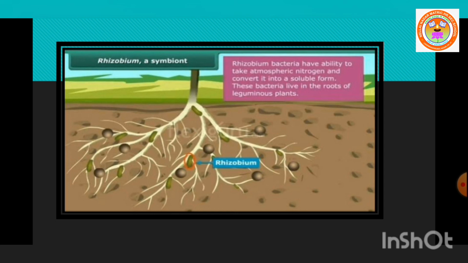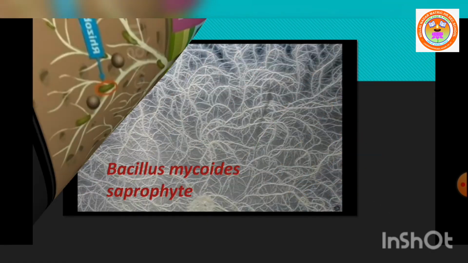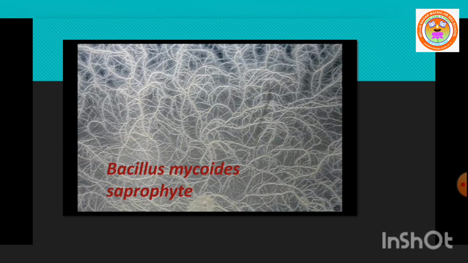Symbiont is a mutual relationship between two organisms, where both organisms benefit. Rhizobium in root nodules of leguminous plants is one example for a symbiotic relationship. Rhizobium is a bacterium that acts as a symbiont. Bacillus mycoides is an example for saprophyte, where the bacterium obtains nutrients from dead and decayed organic matter. This is called saprophytic nutrition. These are the different types of heterotrophic bacteria, which may be parasite, saprophyte or symbiont.